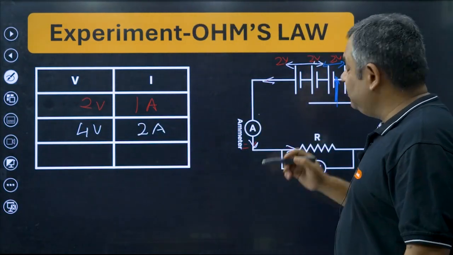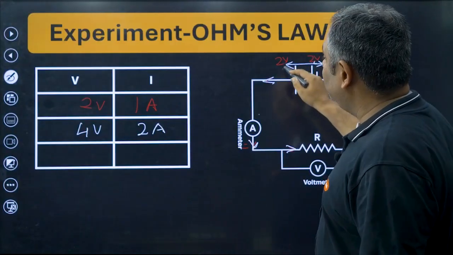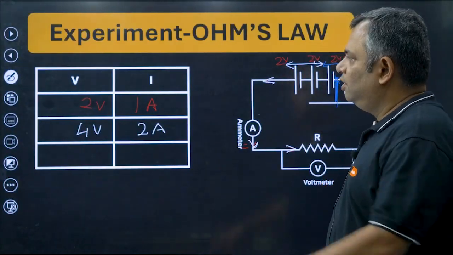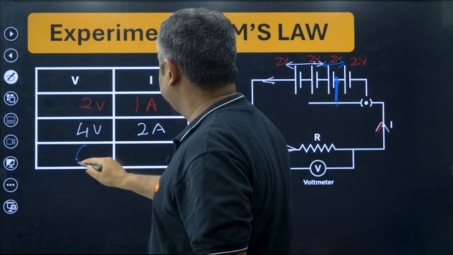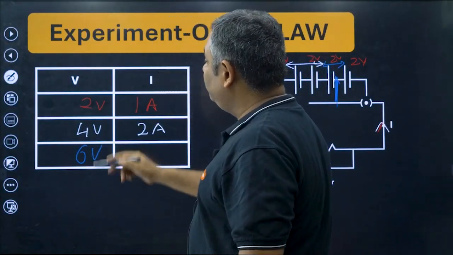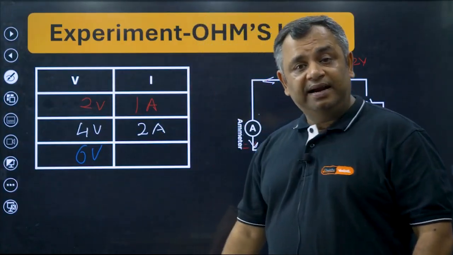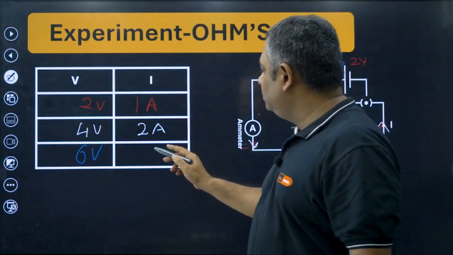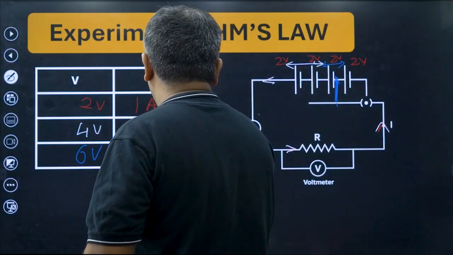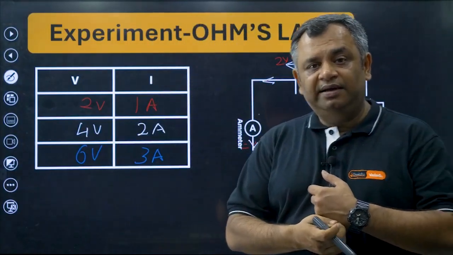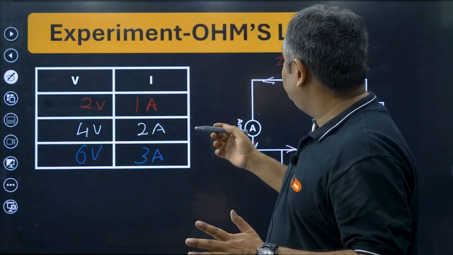Battery number 1, 2 volt, battery number 2, 2 volt, battery number 3, 2 volt. So the reading of V is 6 volts. The voltage has gone from 2 to 4 to 6, which is 3 times, so the current will also go from 1 to 2 to 3, which is 3 ampere. Are we clear? Right? So this is the setup of Ohm's law.